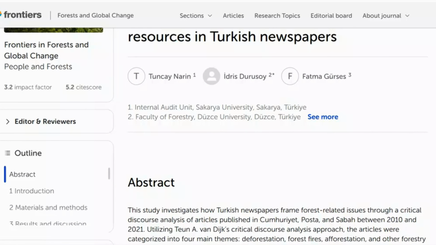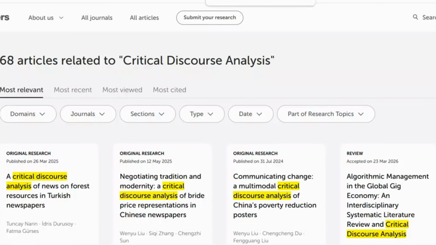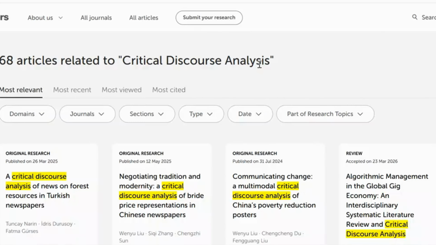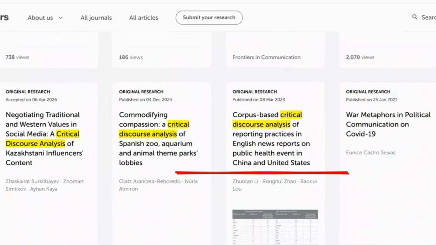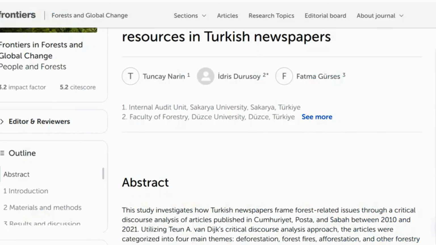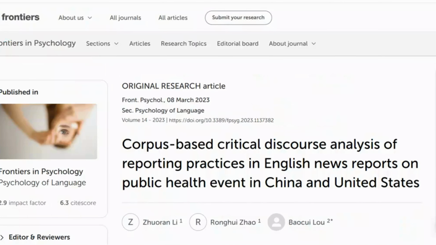The fourth article link was the same as the third. So, I skipped this. I then opened the fifth article. It is the same link. But it has many relevant articles, so I chose this one. Corpus-based critical discourse analysis of reporting practices in English news reports on public health events in China and United States. I have opened just these 4 articles to show you an example.